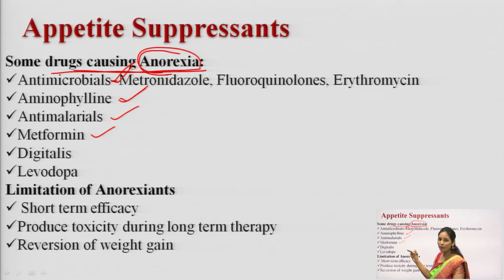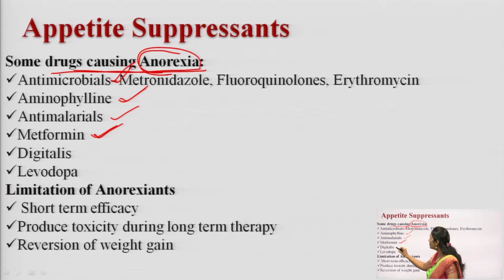Metformin, what type of drug is it? Metformin is an anti-diabetic drug. For what purpose are you using this drug? To decrease the glucose level in the blood, to treat the diabetic patient, you will take metformin. It is an anti-diabetic drug. When you take metformin, it will decrease the appetite. It can produce anorexia.